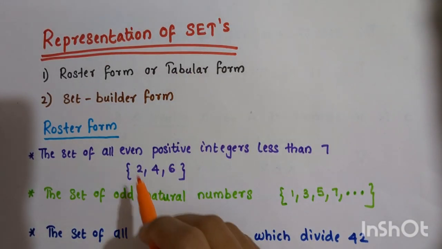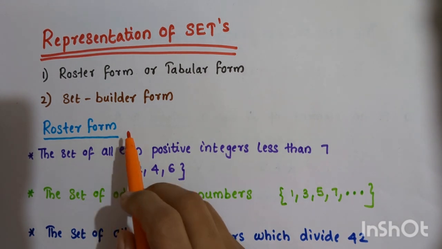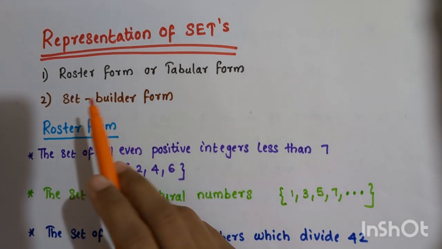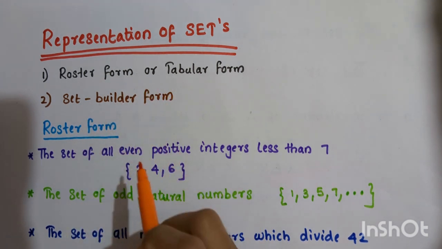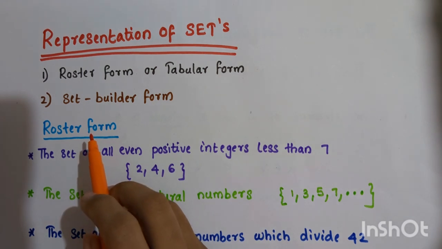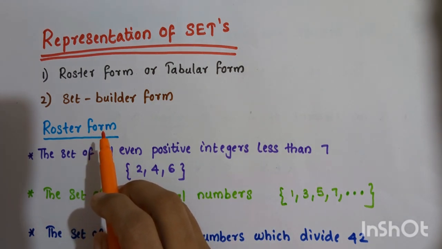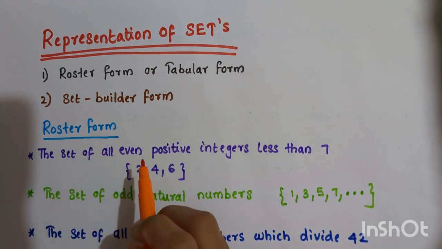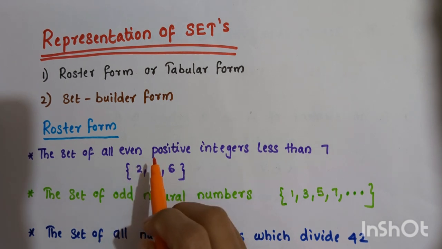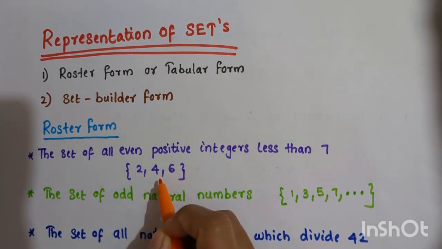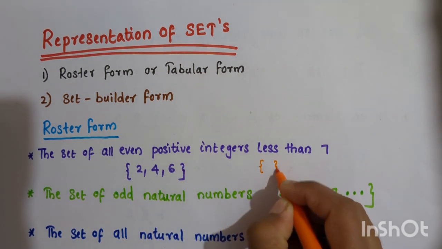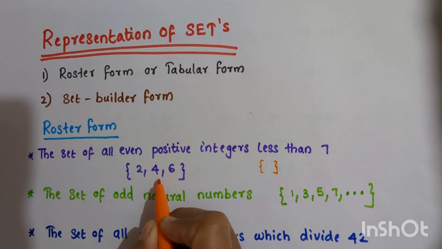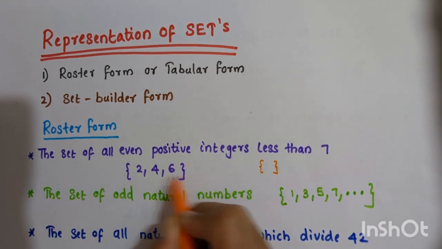Now let us see how to represent a set. There are two methods of representing a set. One is the roster form or tabular form. The second one is the set builder form. Let us see what a roster form is and how we can represent the elements of a set in roster form. In roster form, all the elements of a set are listed. The elements are separated by commas and enclosed within braces.